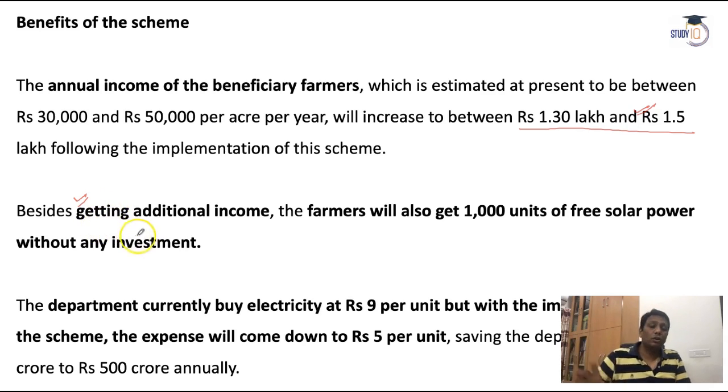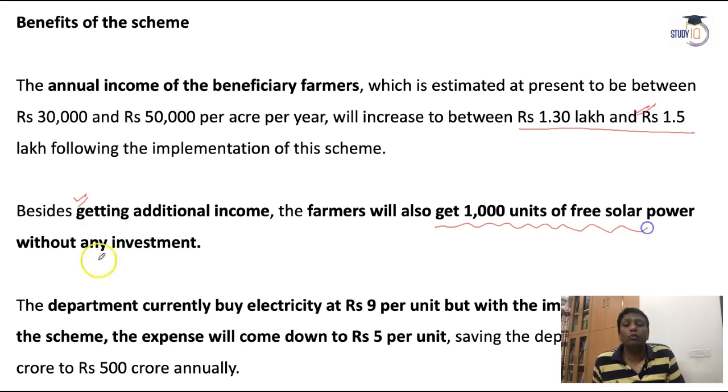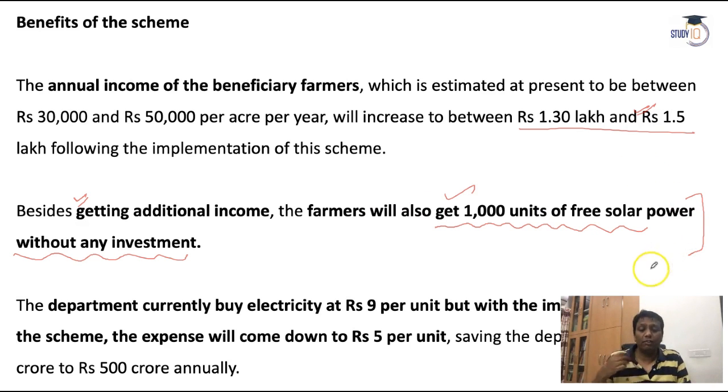Even the company that installs the solar panel in your area will provide you 1000 units of free solar power without any investment. So it's an additional benefit the farmers have.